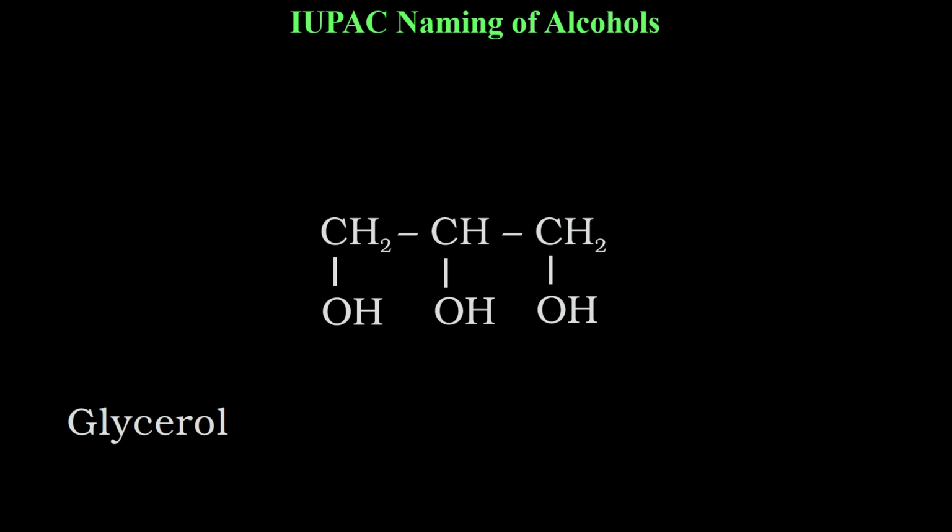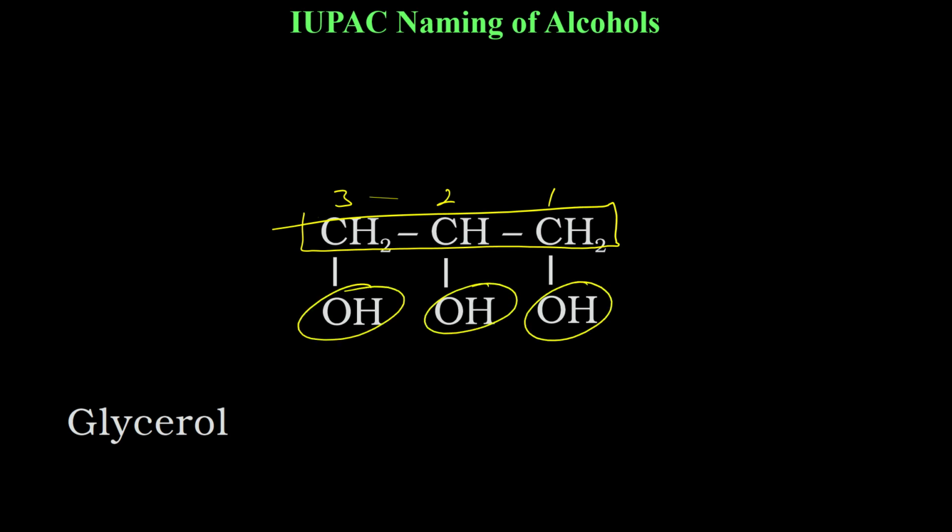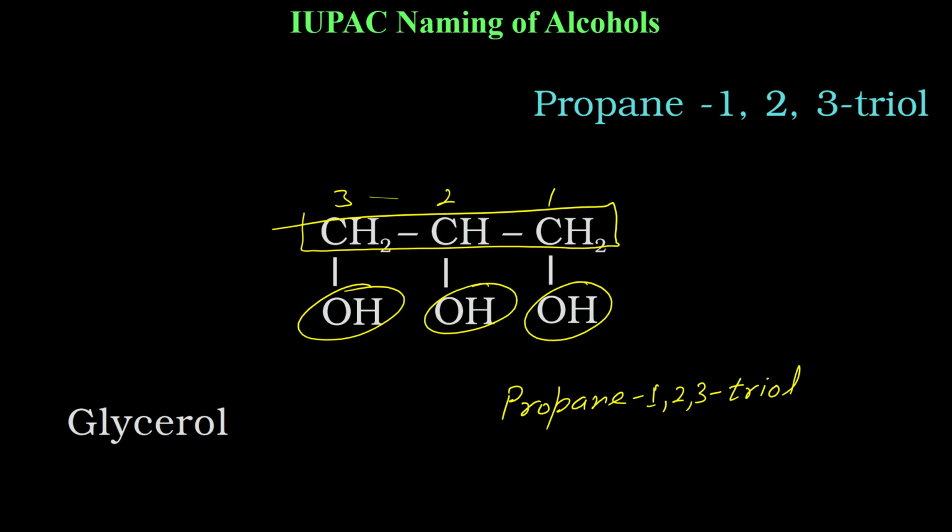For IUPAC naming, very easy. 1, 2, 3. The longest chain is of 3 carbons, and on all 3 carbons you have OH groups attached, and these are functional groups. These will be written after the root. The root is of 3 carbons, that is propane, and you have OH groups on first, second and third, so you will write 1,2,3-triol. Because this T is not a vowel, this E will be there. Propane-1,2,3-triol.